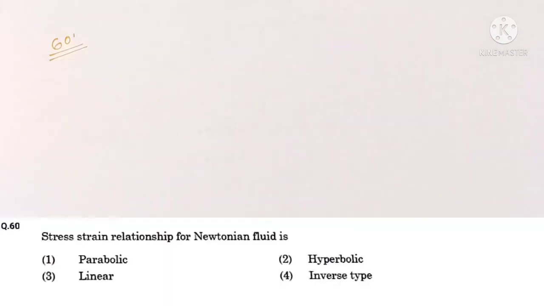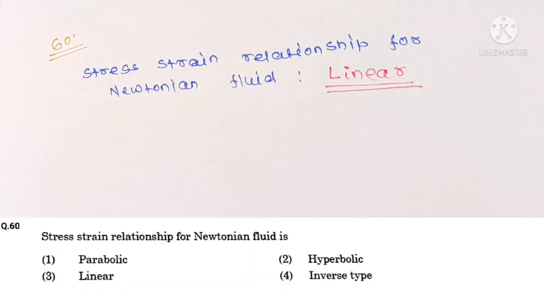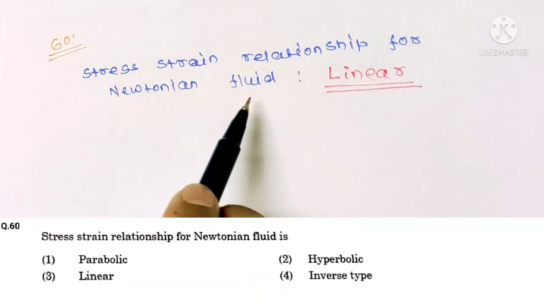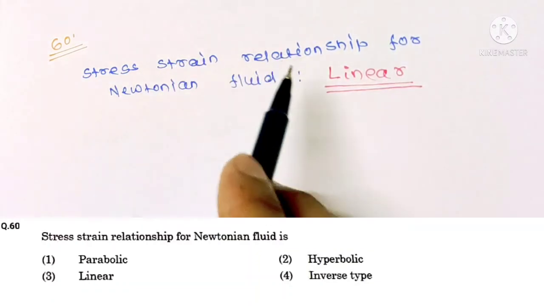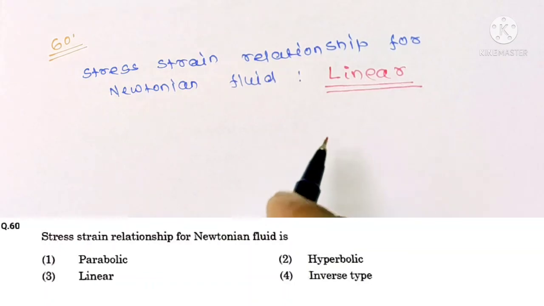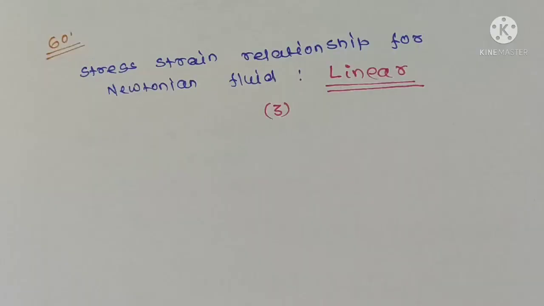Question number 60. Stress-strain relationship for Newtonian fluid is. We know for a Newtonian fluid, the stress-strain relationship is linear. So your correct option is option 3.